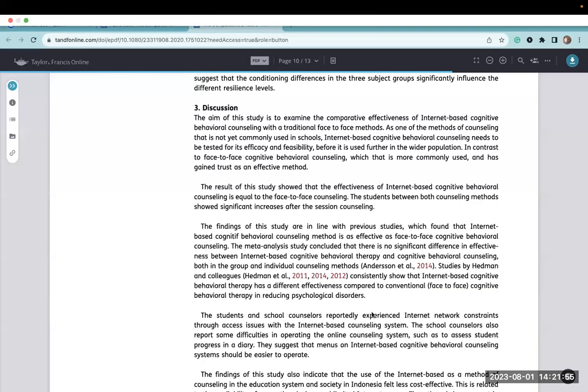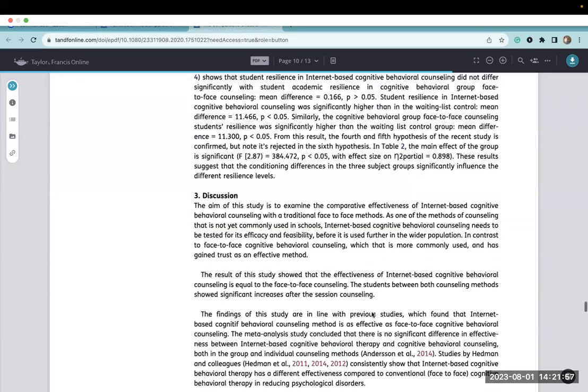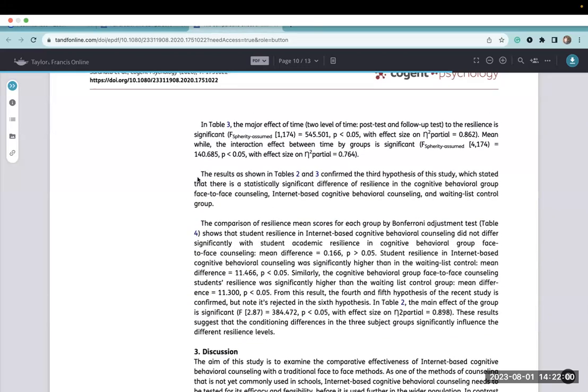One of the things that, before we go further into the discussion, I just wanted to point out up here, it talks about in table 3, the major effect of time, and it reports on 2 levels of time, post-test and follow-up. This is a little bit of a disconnect from the previous part of the study where they talked about the fact they were going to be comparing pre-test, post-test, and follow-up test. It doesn't look like they actually did that. It looks like they used the pre-test as a screening tool and to establish that baseline. And then they just compared the post-test with the follow-up test. And that is kind of a miss.